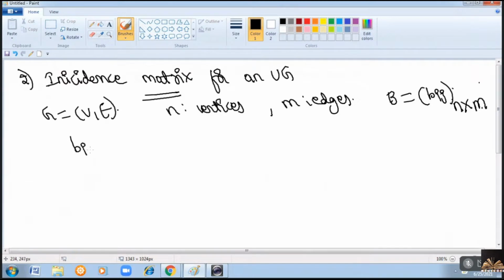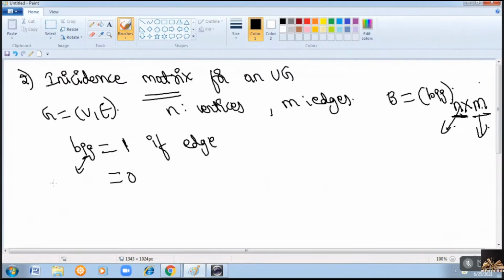Where the value of Bij is equal to 1 or 0. Remember, this i represents the first value, the vertices, and j, the second, represents the edges.